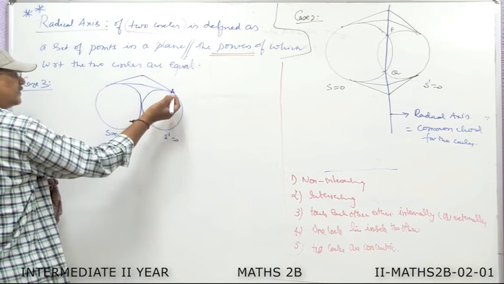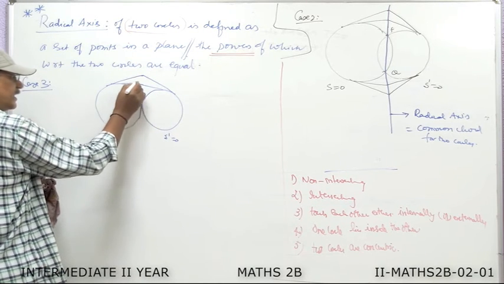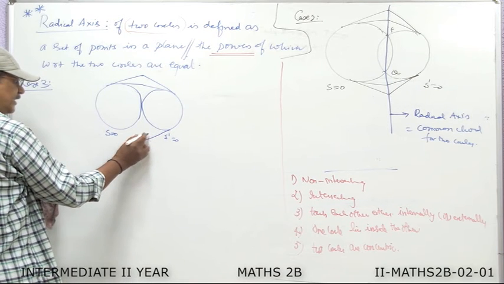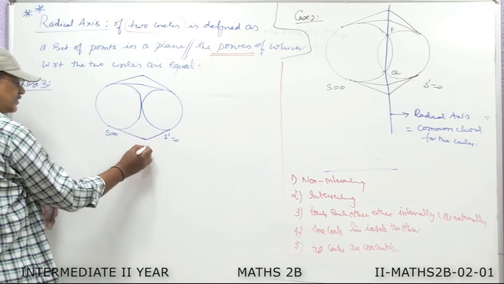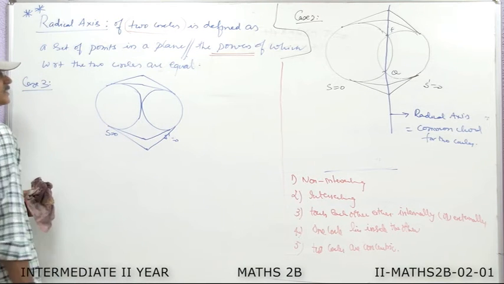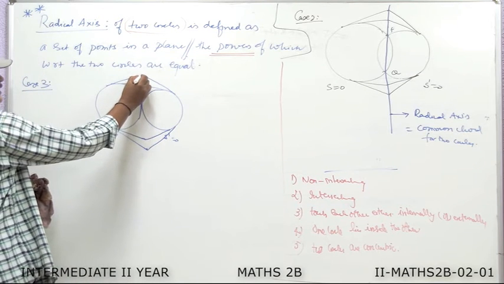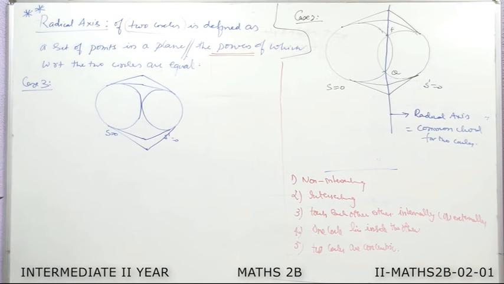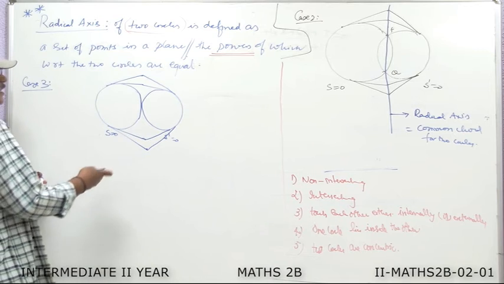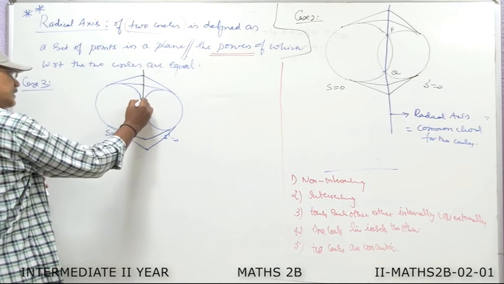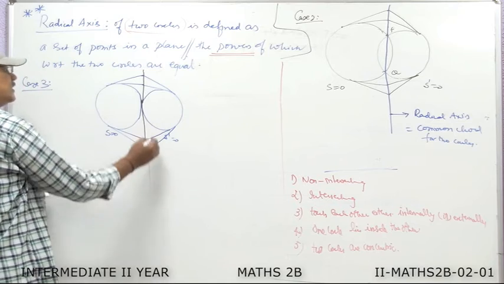Draw the tangent from this point to the two circles where the lengths of the tangents are equal. Like that, you take another point, draw the tangents to the two circles. Similarly, like this. That means all these points satisfy the same condition, that is, the lengths of the tangents are equal. Now you join all these points, you will get the path of these points.